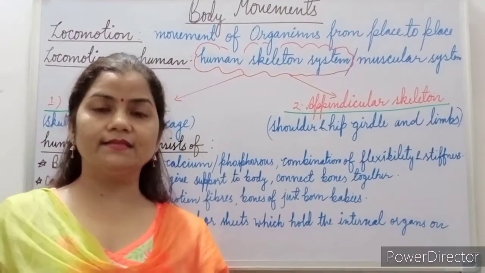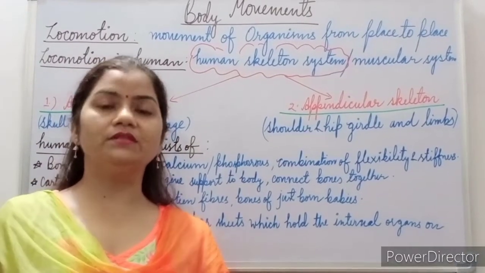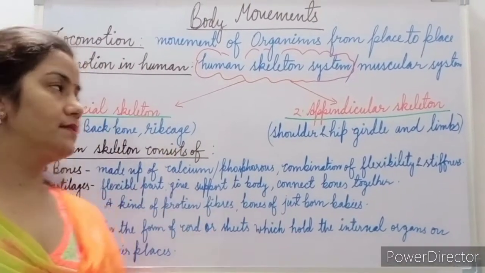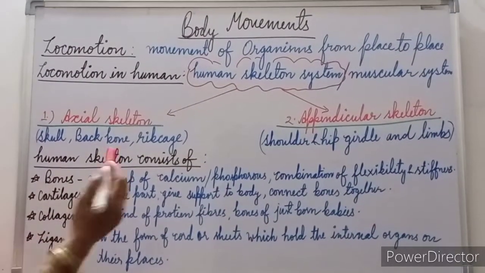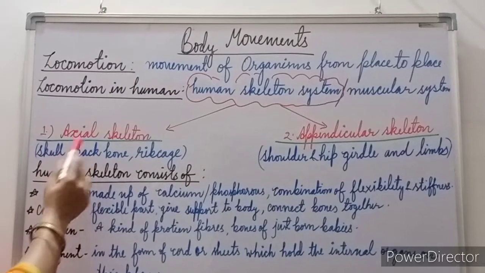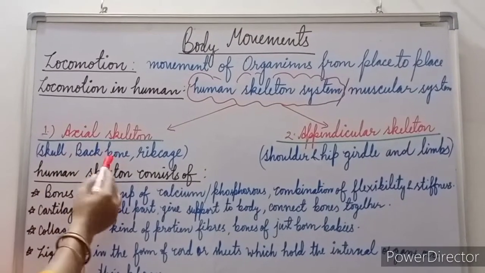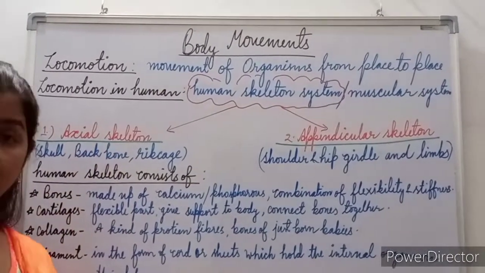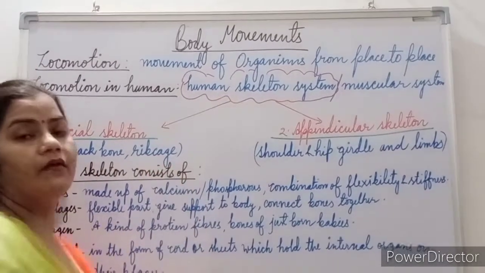So that axis, or that central part of the bones, we call the axial skeletal system, which we also call the axis. This axial skeletal system consists of the skull. It means we are to study about the skull, the backbone, which we call the vertebral column, as well as the rib cage.